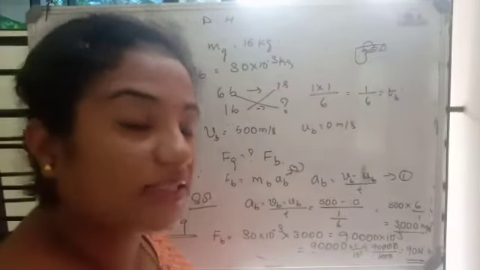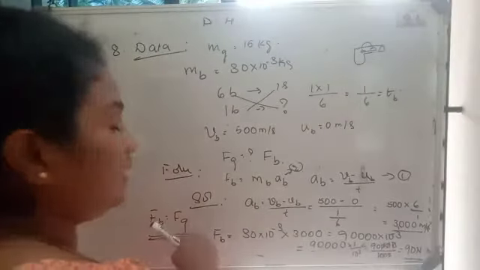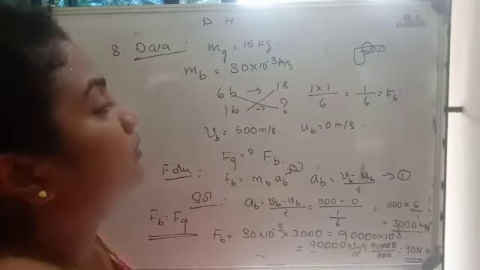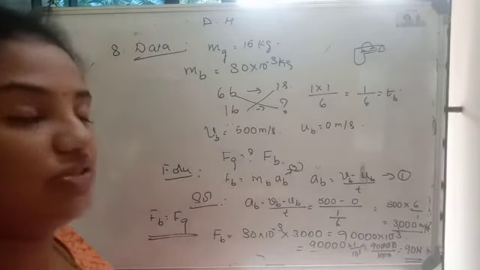If they are asking in the question to find out the force applied for the 6 bullets, then you can multiply by 6. Or here you can just write 1 instead of 1 by 6. Time is equal to 1, you can take. Or you can multiply by 6.